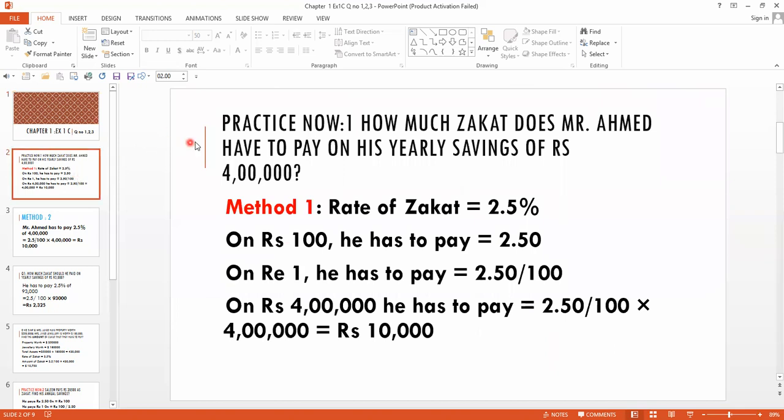Now we come to practice now 1. It is given: how much zakat does Mr. Ahmed have to pay on his yearly saving of rupees 4 lakh.